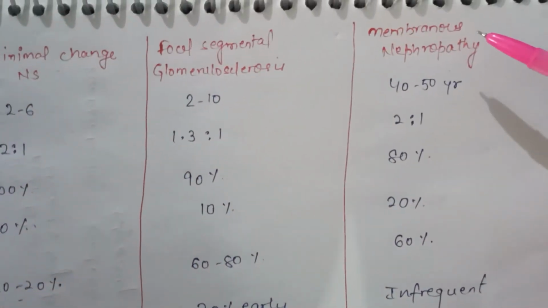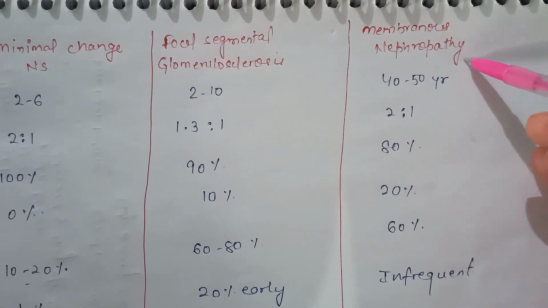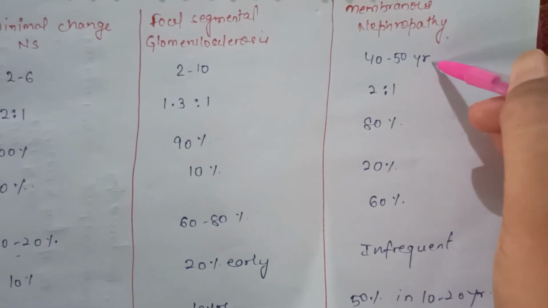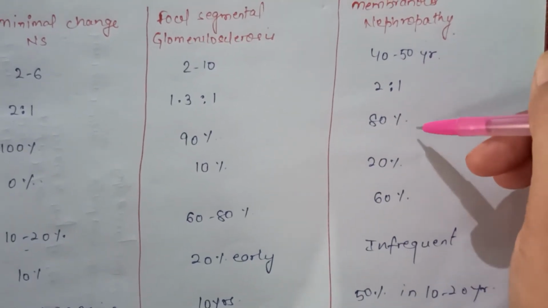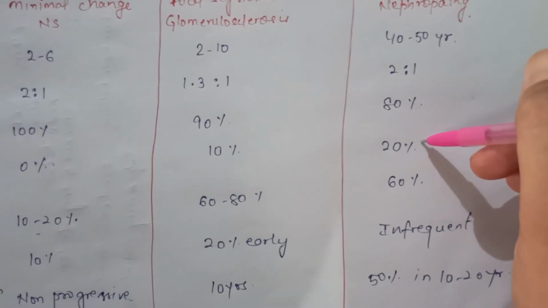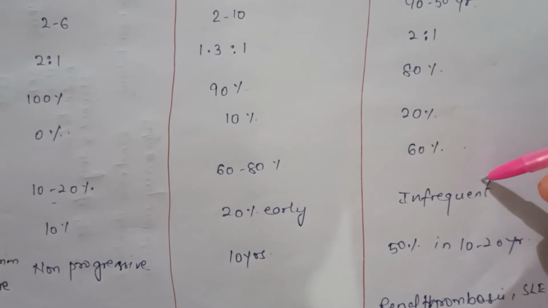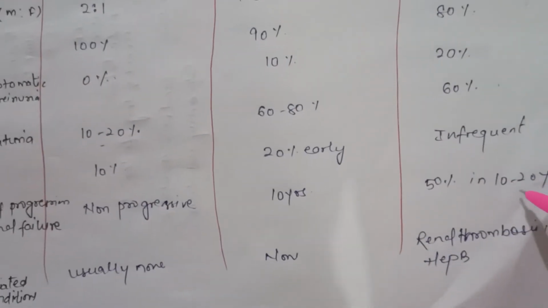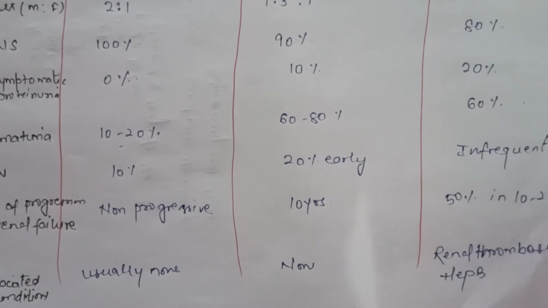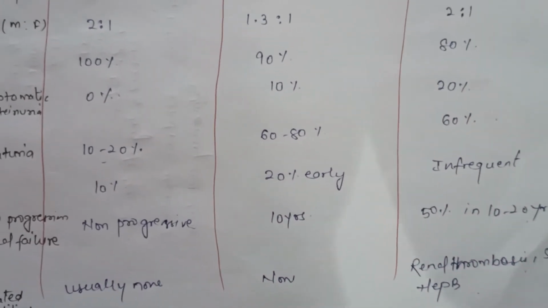If the child is having membranous nephropathy, because of membranous nephropathy the child is having nephrotic syndrome. It is more common at 40 to 50 years, more common in males. Nephrotic syndrome chances are 80%, asymptomatic proteinuria is 20%, hematuria 60%, hypertension infrequent. Rate of progression to renal failure is 50% in 10 to 20 years, and associated conditions are renal thrombosis, SLE and hepatitis B.